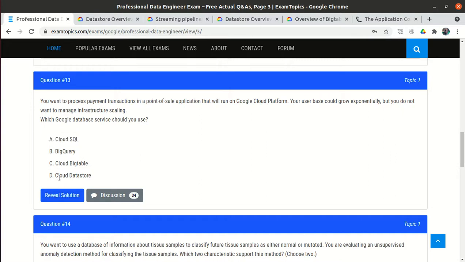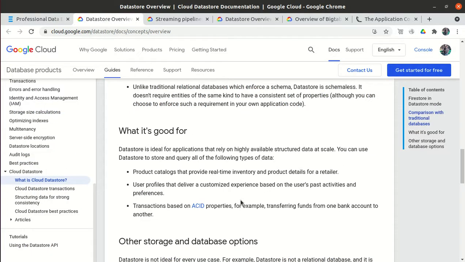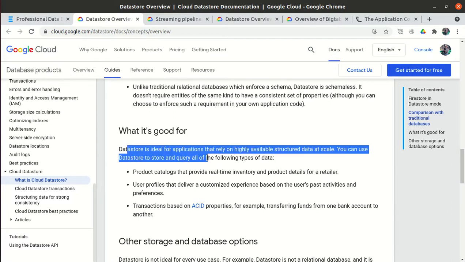So let's see Cloud Data Store. Cloud Data Store is also one of the services, but now its name is Cloud Firestore. Cloud Firestore is an advanced version of Cloud Data Store. Cloud Data Store is a NoSQL or document-based database, but it is also used for transactions based on the ACID properties. ACID means the transaction will either succeed or fail, it should not be left in the middle. So Cloud Data Store is ideal for those applications.